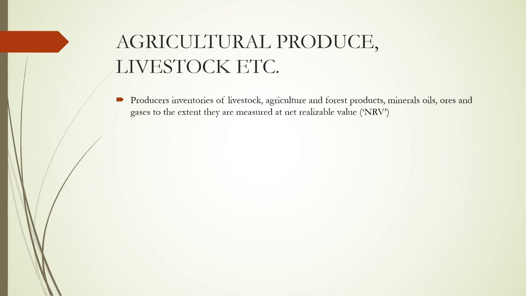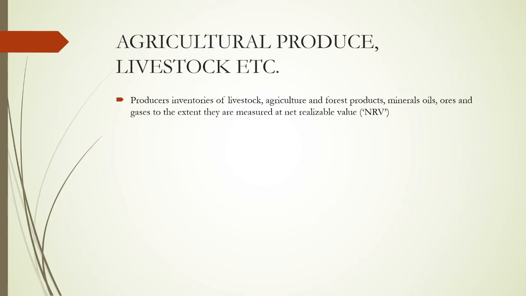So definitely, the standard ICDS 2 itself, at the time of exclusion, has given how to value the same, and the standard says the producers of inventories of livestock, agriculture and forest products, mineral oils, ores and gases.